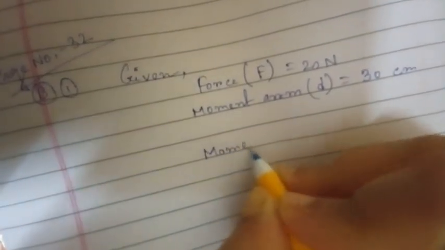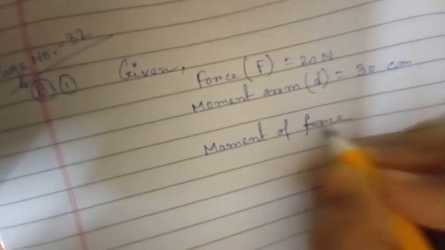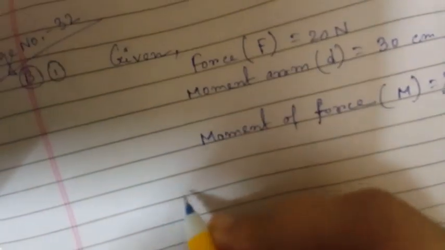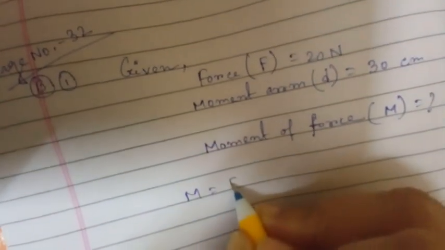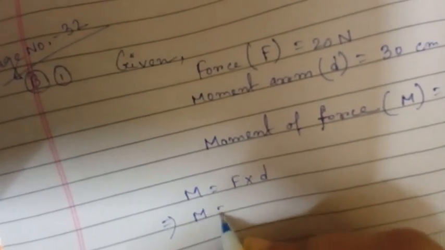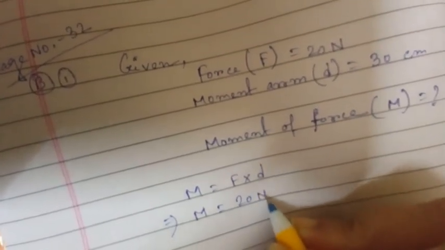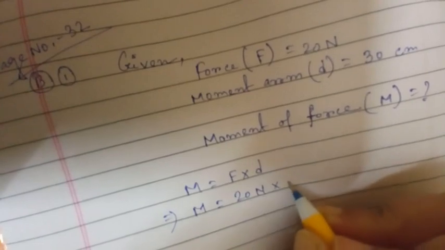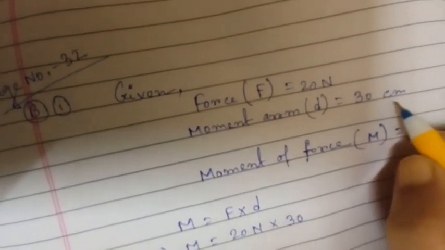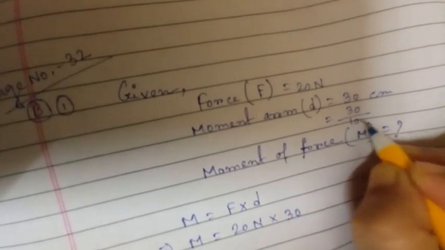Moment of force, or capital M, you have to find out. So as we know that M equals F into D. So instead of F you write down 20 Newton, into, instead of D you write down 30. But you see here this unit is in centimeters. So at first you have to convert to meters. So 30 divided by 100 meters.